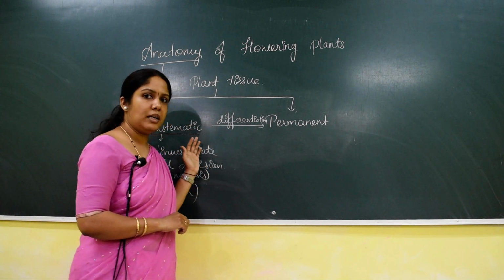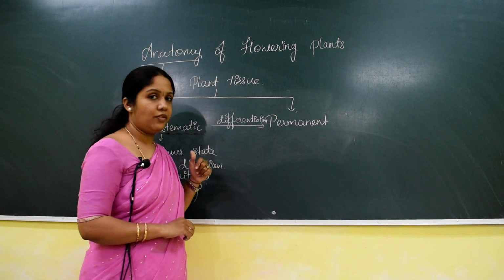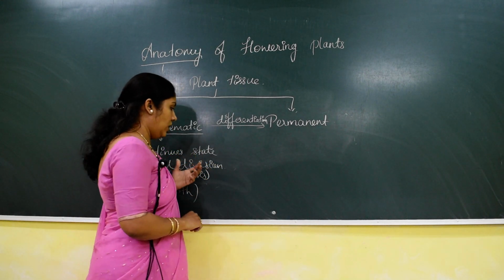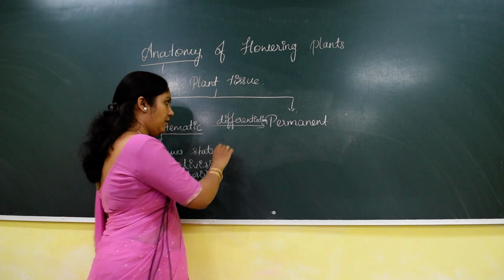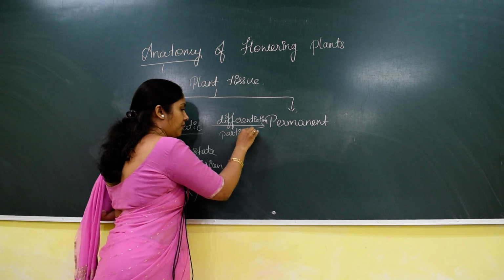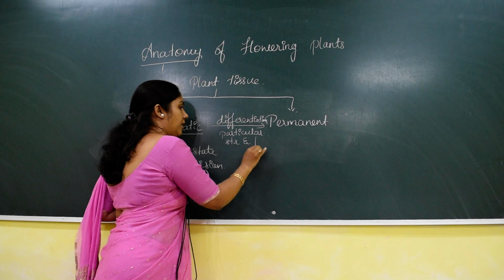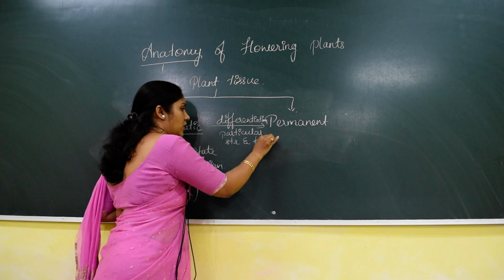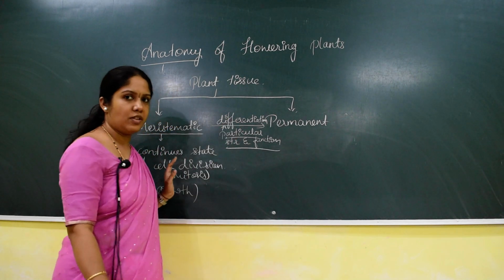Now this meristematic tissue will undergo differentiation. What does differentiation mean? Here there will be normal cells. Once a cell gains a particular structure and gains a particular function, that process is called differentiation.